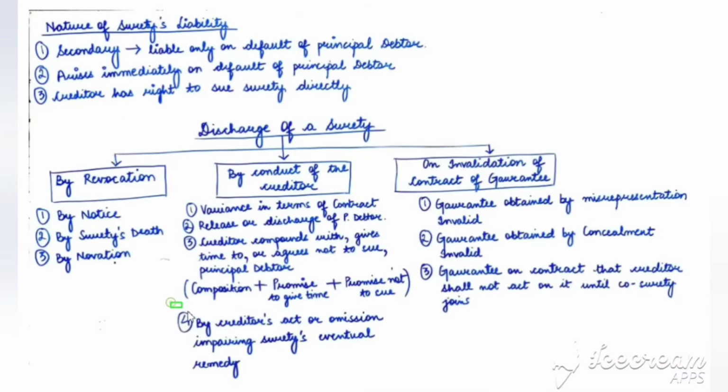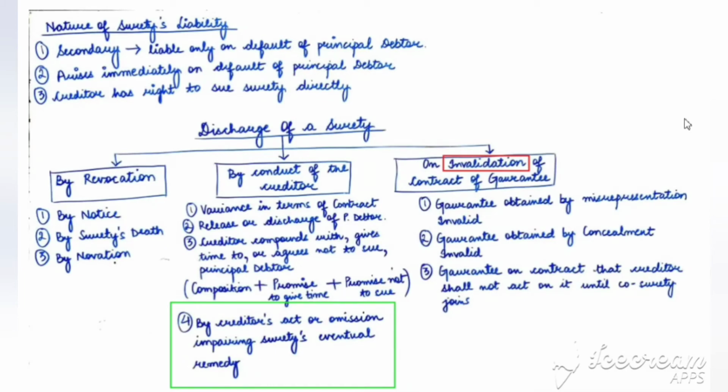Fourth is by creditor's act or omission impairing surety's eventual remedy. So if the creditor performs any act which hampers the surety's remedy, then the surety is automatically discharged from the contract. Then we have invalidation of the contract of guarantee. It means that the contract of guarantee becomes invalid.